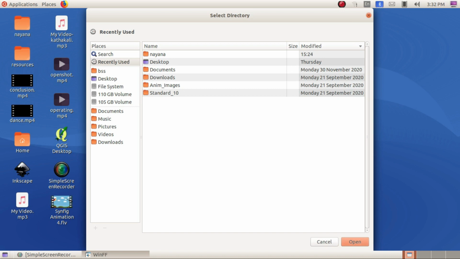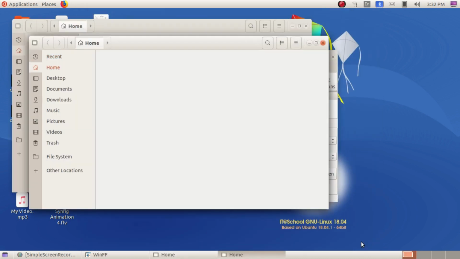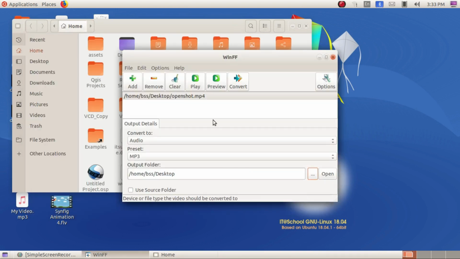I am selecting the desktop. You can save the file in that place, just give the file name, and just press convert.